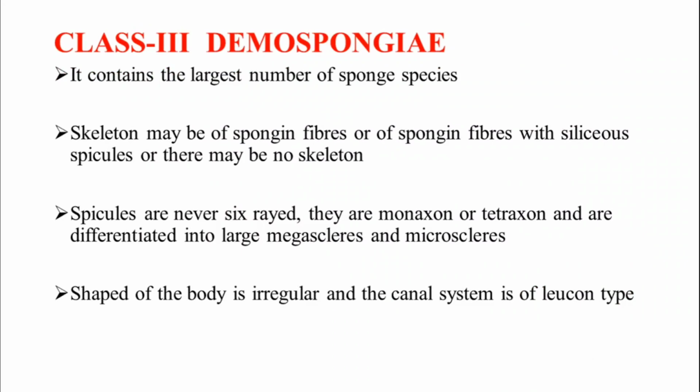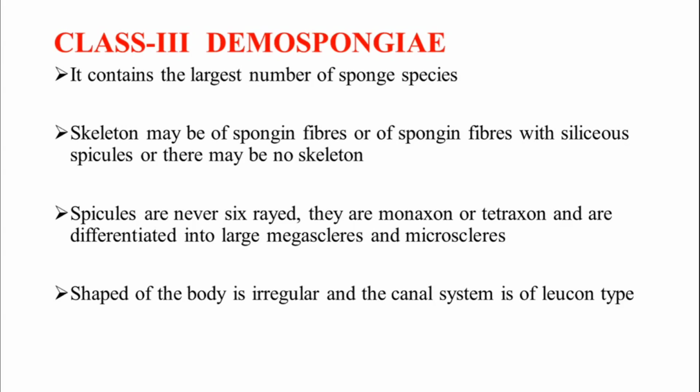Coming to class 2, Demospongiae. This is the largest class in phylum Porifera, and a large number of species exist in this class. In the animals of this class, the skeleton may have spongin fibers or siliceous spicules, or they may not have any kind of skeleton.